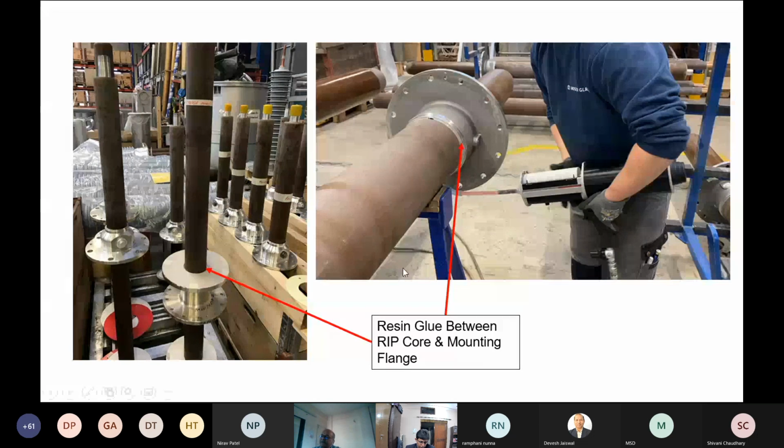Whereas in the case of resin impregnated paper, as you can see by the red arrows, the gap between the resin impregnated paper core and the aluminum mounting flange is filled by resin glue. And you can see on the right side, the resin glue is getting filled, which gives the mechanical strength to the RIP or RIS bushings.